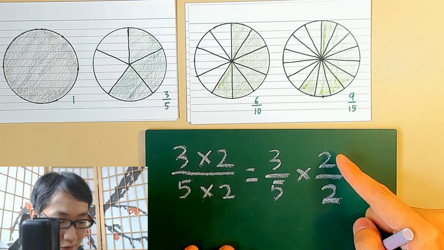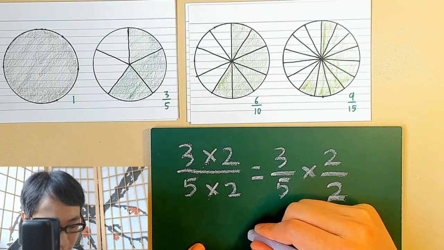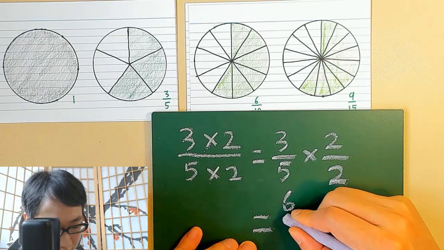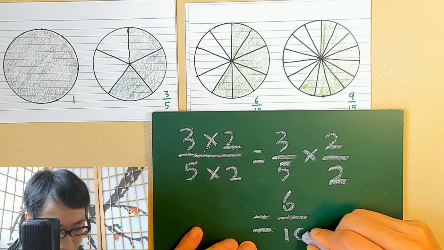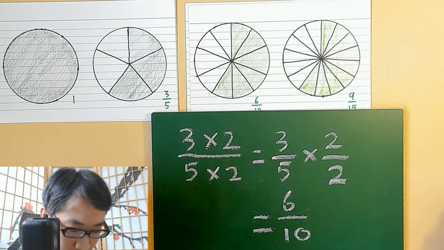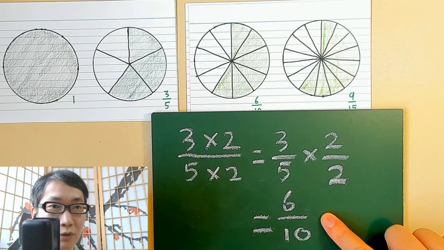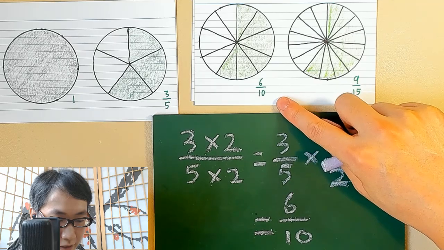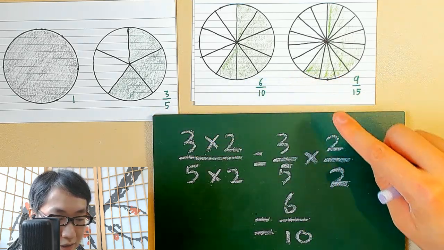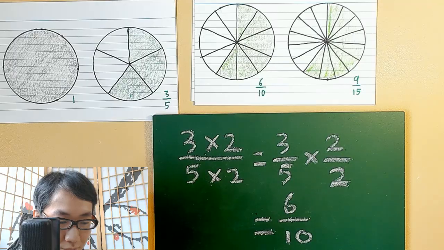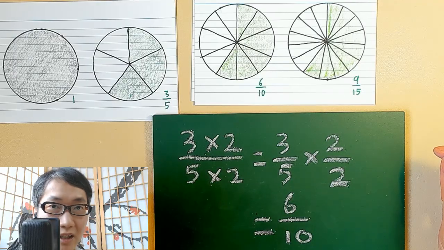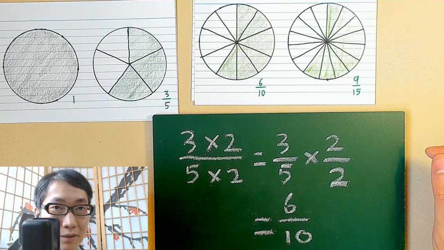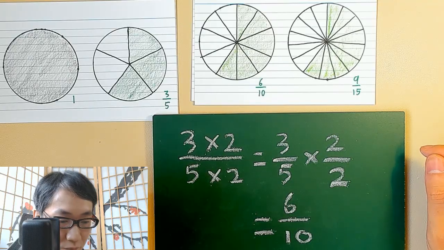This is a 1, because this is 2 divided by 2. Then we have 6 over 10. Okay, from here to here, we have 6 over 10. And you see they are equal to each other because I have just multiplied by 1. So when the numerator and the denominator are multiplied by the same amount, we get back the same value.